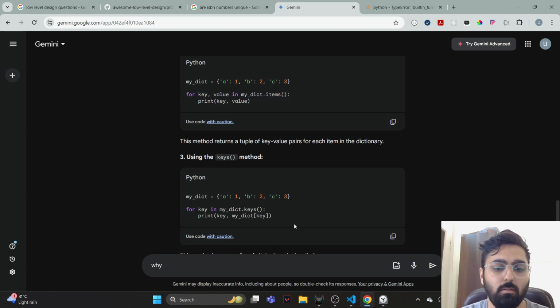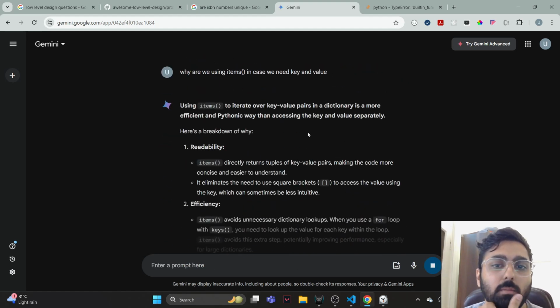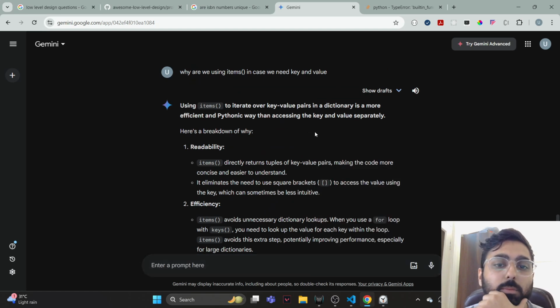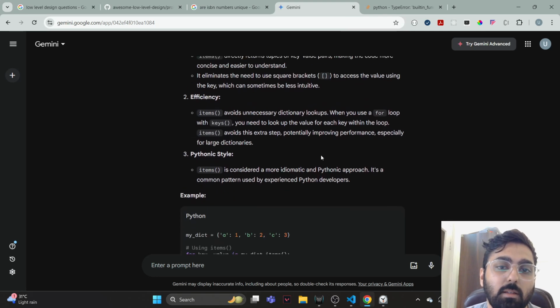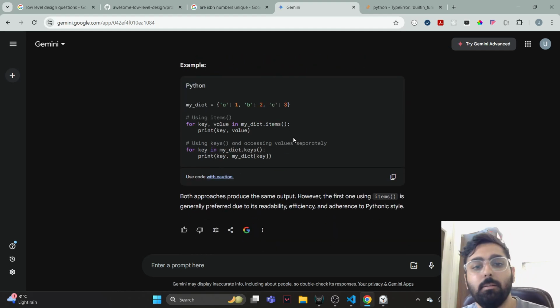Interestingly, why are we using items in case we need key and value? Because iterating over key and value in the dictionary is a more efficient, Pythonic way of accessing the key and value separately. Readability. The items call directly returns tuples of key-value pairs, making the code more concise. Okay, so it probably returns a list, right? Otherwise, it needs to access the value using the key, which sometimes can be less intuitive. Unnecessary dictionary lookups. Interesting.